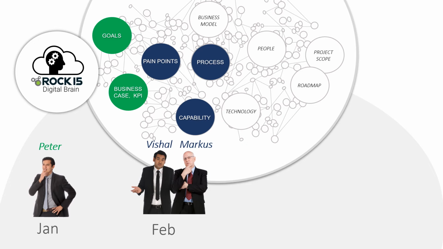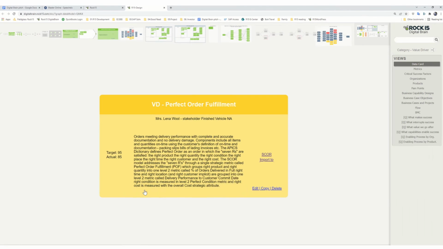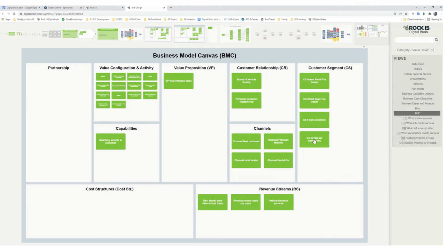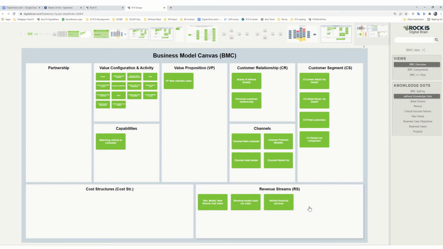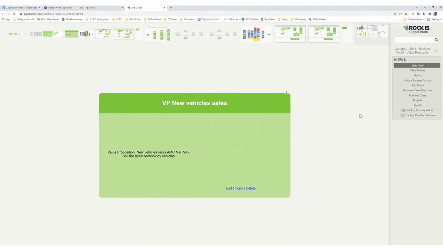Vishal and Marcus came in for business solutioning in February. They started from the perfect order fulfillment goal and determined what business areas are related to the perfect order fulfillment success. They could see what customers, what revenue and pricing models, and what value proposition or sales programs are impacted by simply navigating here in this business model canvas.